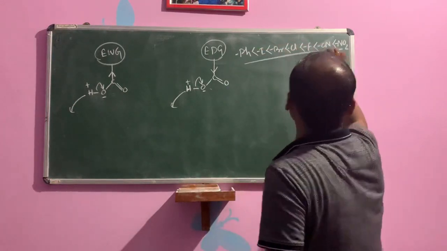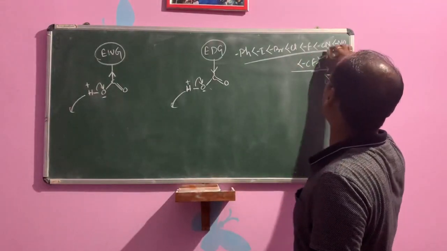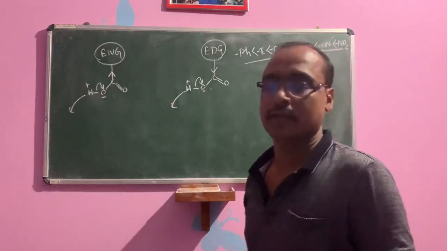The most electron accepting power is at the end of this series, then it decreases, and phenyl is the least.